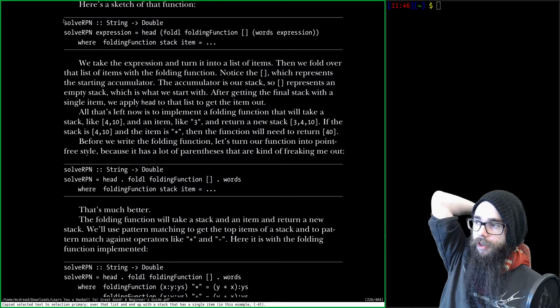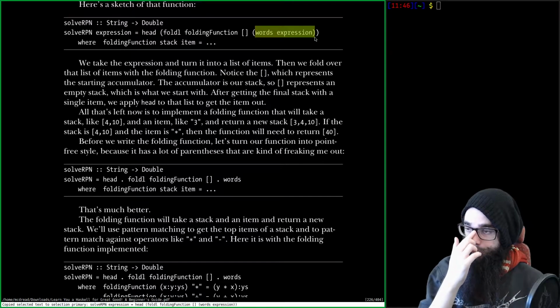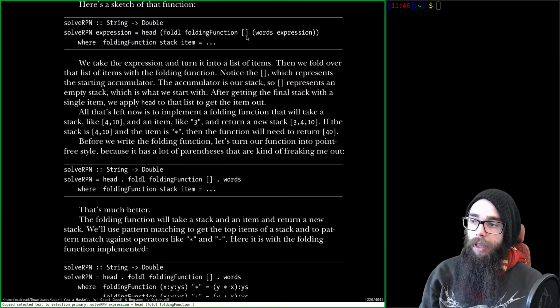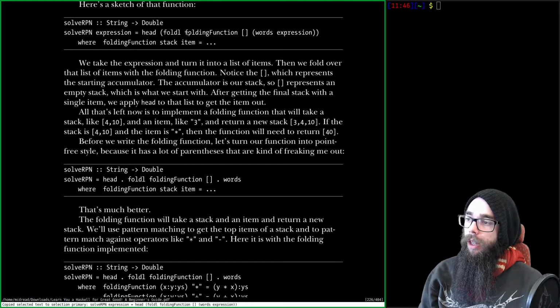Right, here's a sketch of the function. Solve RPN. We take a string and return a double. We will first make words out of the expression, turn it into a list, and then we will fold left over that list with our folding function. Yeah, our accumulator is a list. And our folding function is going to stack items.